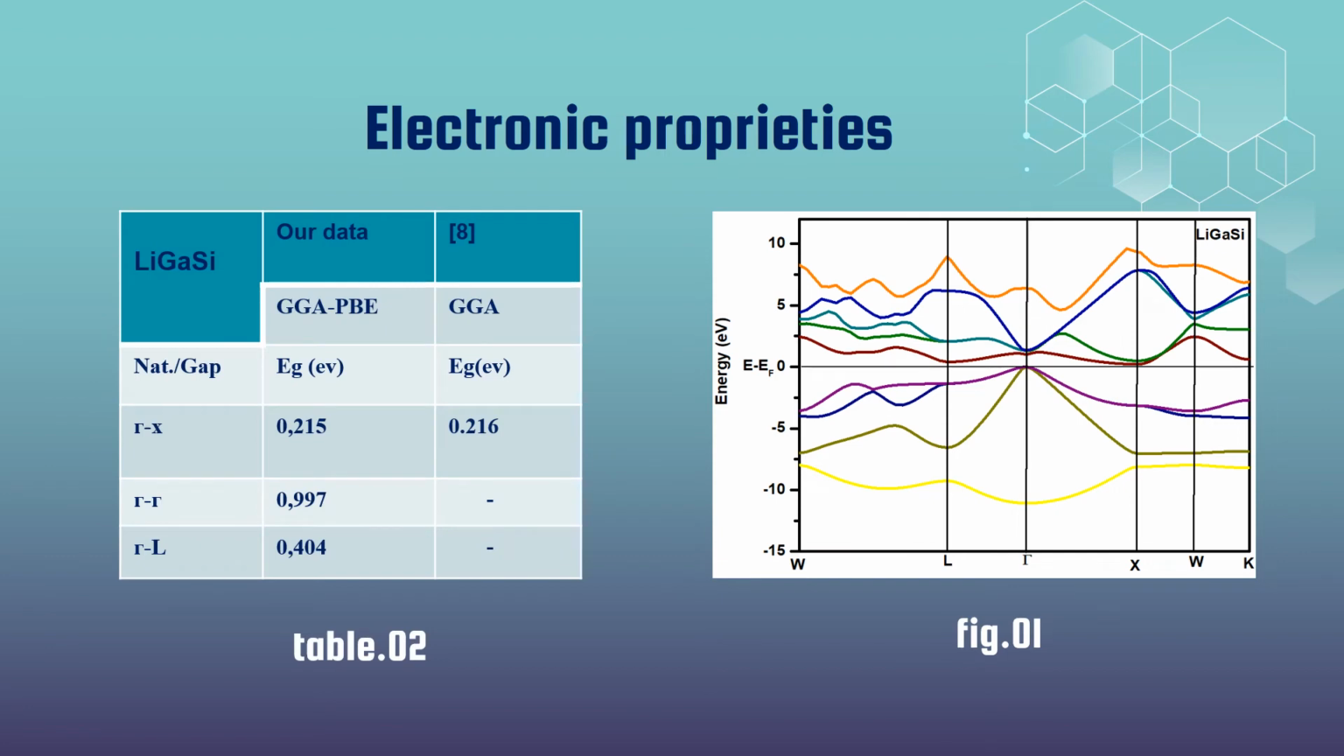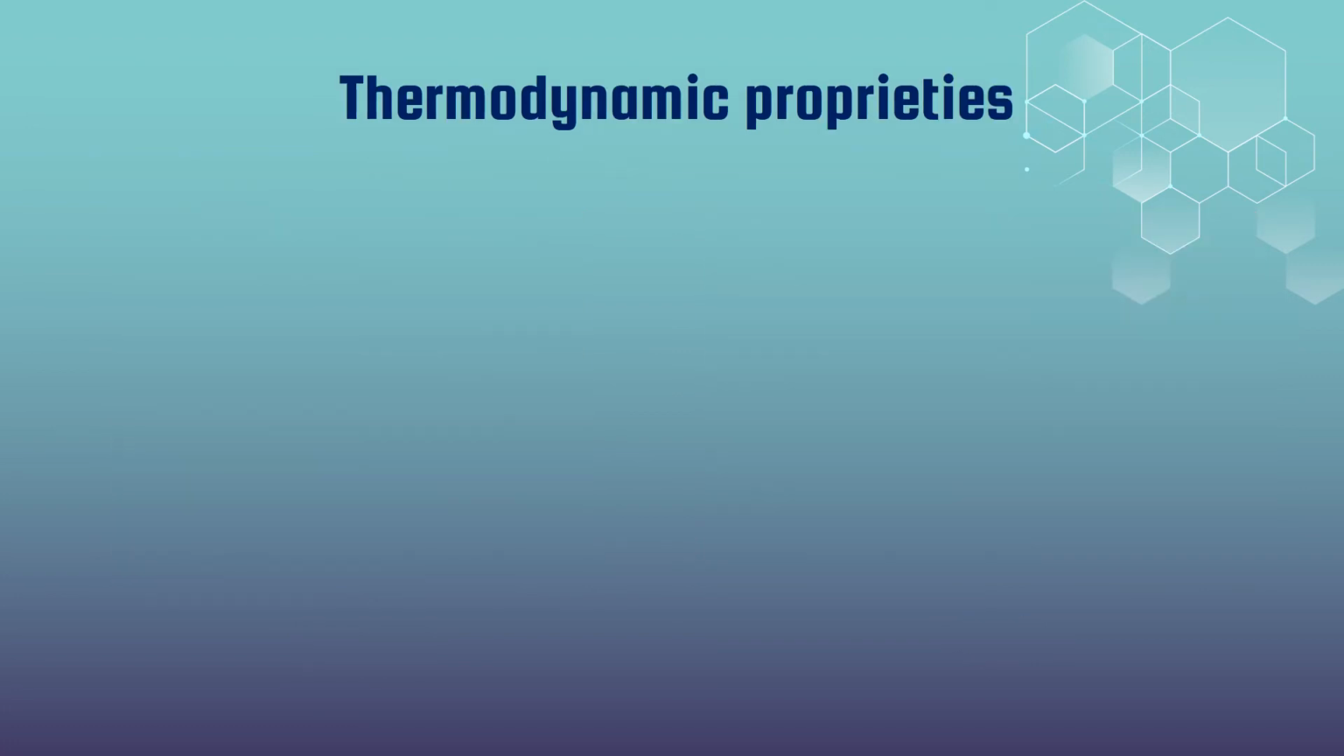In Table 2, we summarize our results of band gap energy along the principal directions gamma-gamma, gamma-X, and gamma-L of the compound LiGaSe, compared with other data available in the literature. It shows that the calculated band gap of 0.215 electron volt for LiGaSe is in accordance with previous theoretical results. For the thermodynamic properties, we study the effect of temperature on some properties, and these were the results.